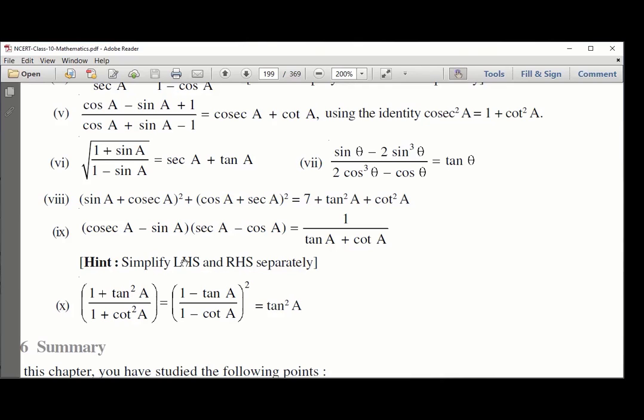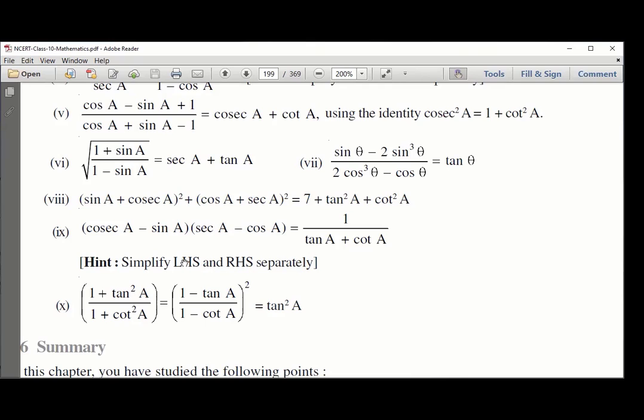Yes, may I explain? Yes, please. Who is it? Tanishka. So we can convert cosec A to 1 by sine A, and sec A to 1 by cos A, and take LCM. When you take the first LCM, 1 by sine A minus sine A becomes (1 minus sine square A) by sine A. What is 1 minus sine square A? Cos square A. So cos square A by sine A.